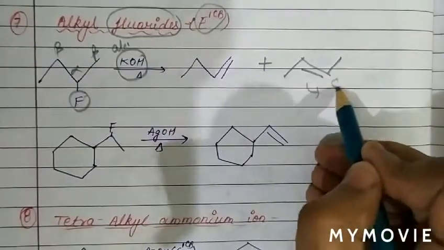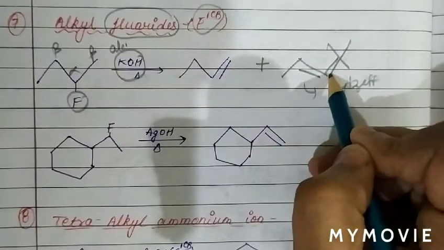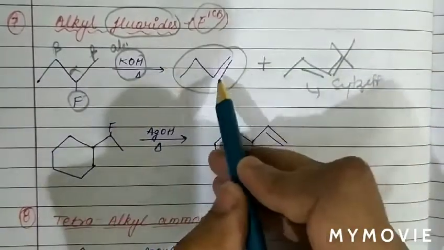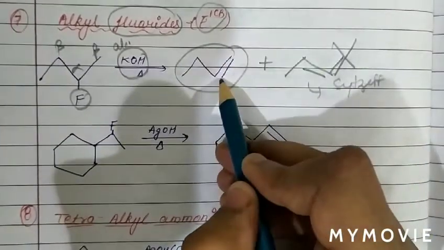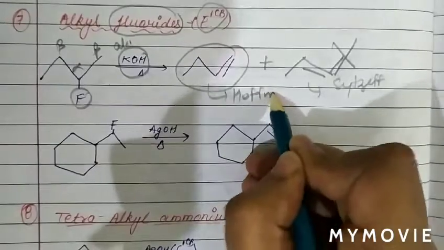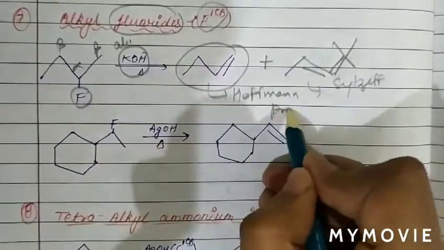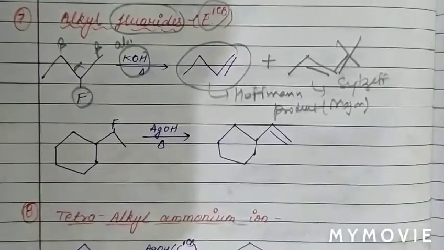But this is according to Saytzeff. So this is a minor product. The Hofmann product, as we can see, is according to this, because this is less stable. So the Hofmann product is the major product in this case.